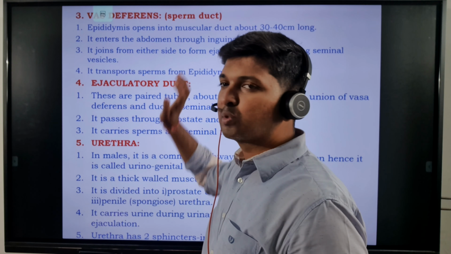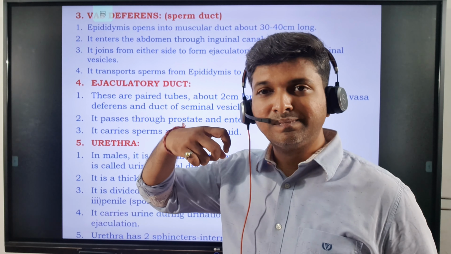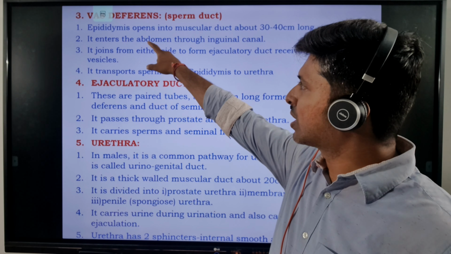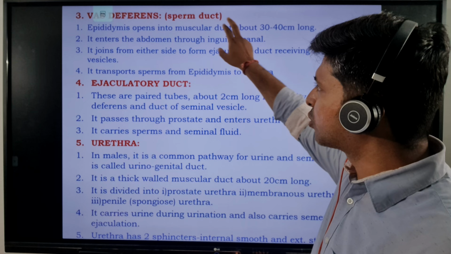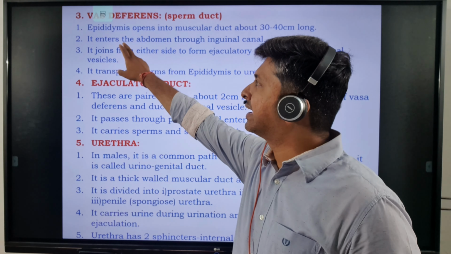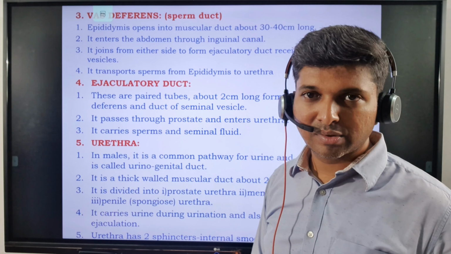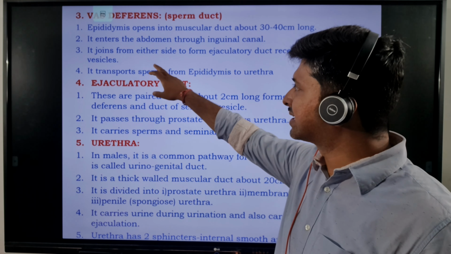The vas deferens is also called the sperm duct. So your epididymis will further continue into the vas deferens. The epididymis opens into the muscular duct, 30 to 40 centimeters long, that is the vas deferens. Okay, it enters the abdomen. I told you it's going to enter the abdomen through the inguinal canal. Through the inguinal canal, it joins from either side to form an ejaculatory duct, receiving the seminal vesicles.